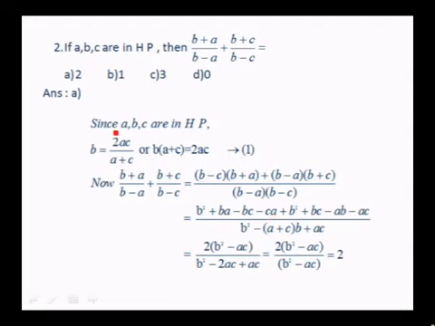But A, B, C are in HP. Therefore B is 2AC over A plus C, or B into A plus C is 2AC. The important thing is to replace B into A plus C by 2AC here. If you replace that, you get 2 into B square minus AC over B square minus AC, which is equal to 2.